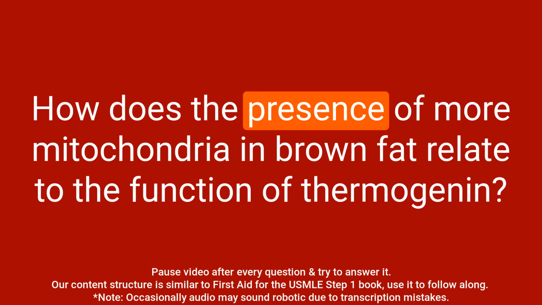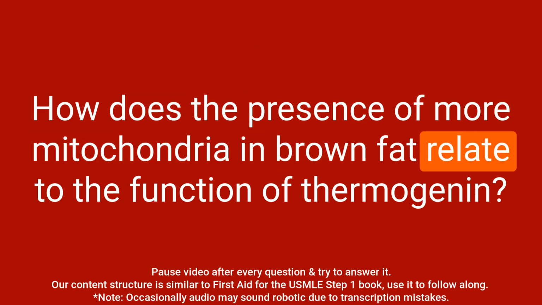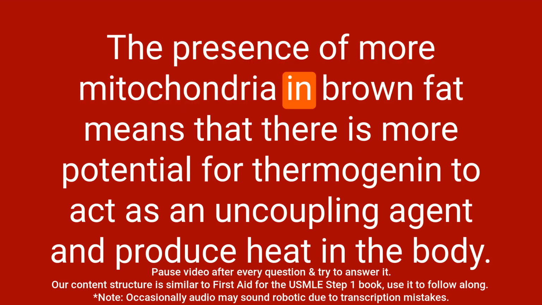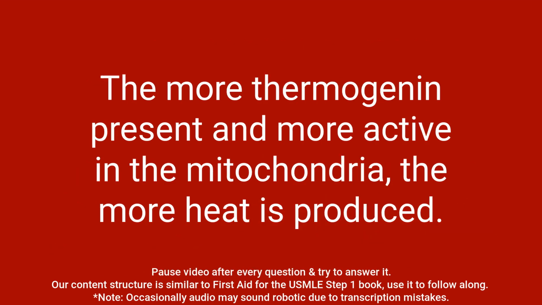Question: how does the presence of more mitochondria in brown fat relate to the function of thermogenin? Answer: the presence of more mitochondria in brown fat means that there is more potential for thermogenin to act as an uncoupling agent and produce heat in the body. The more thermogenin present and more active in the mitochondria, the more heat is produced.